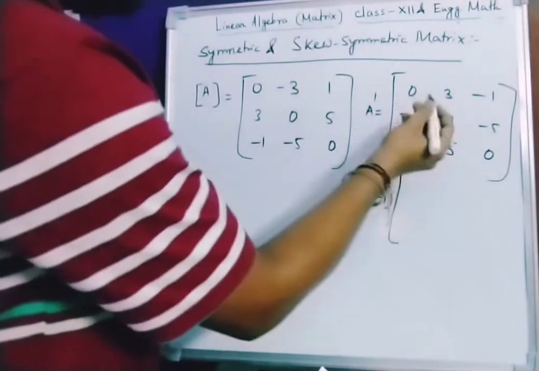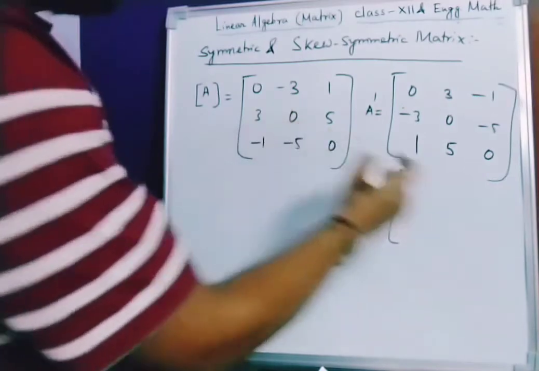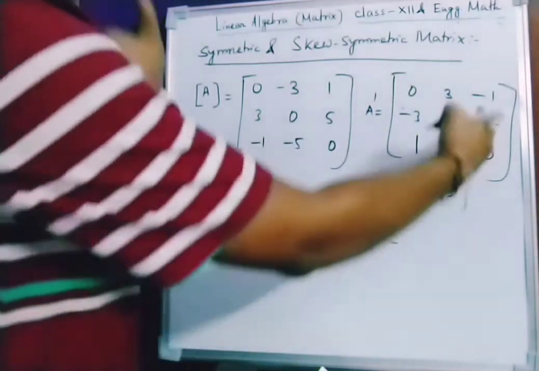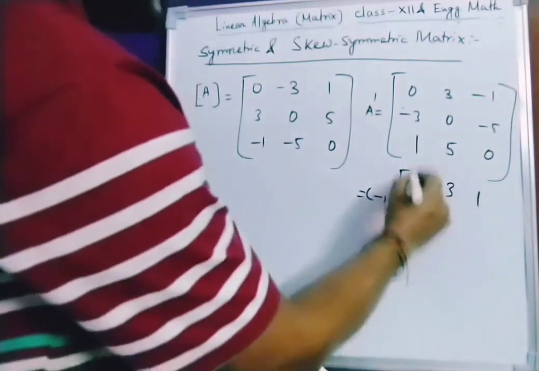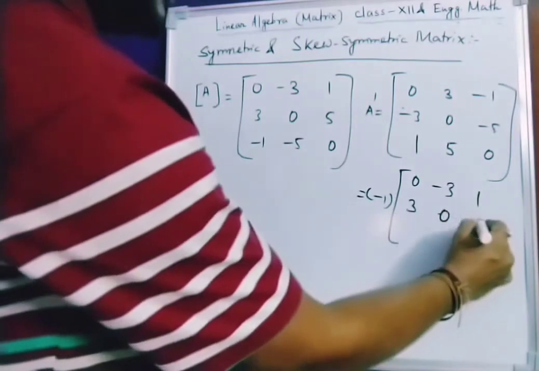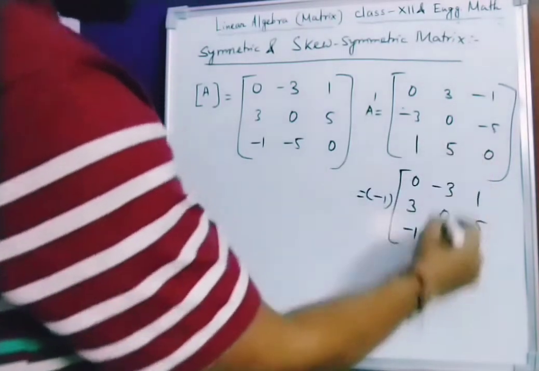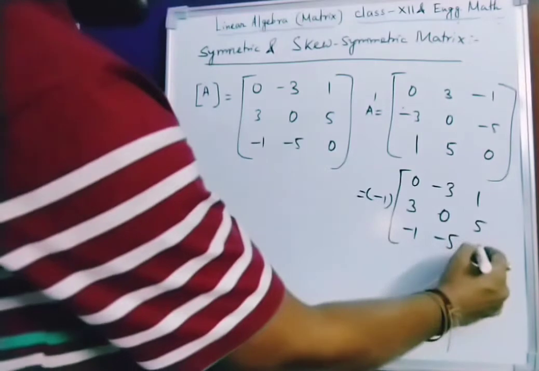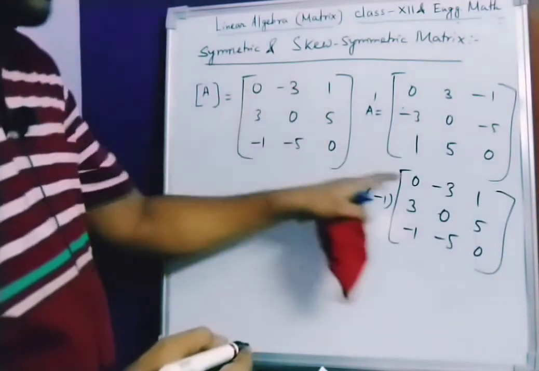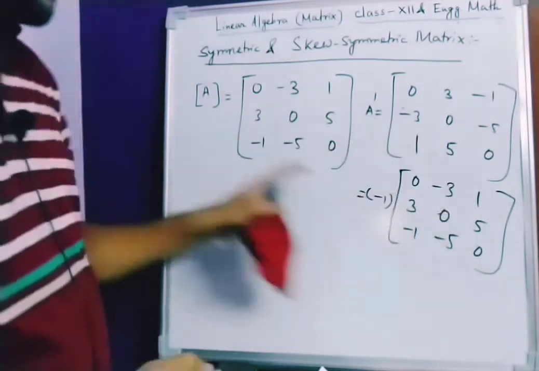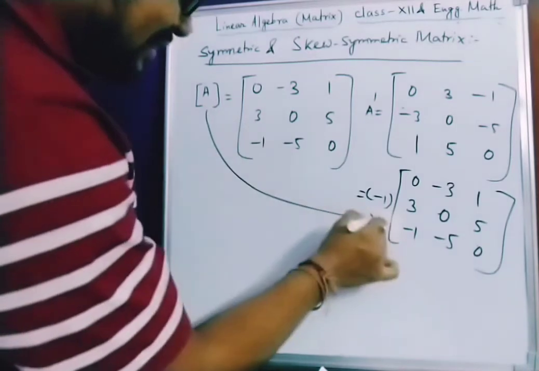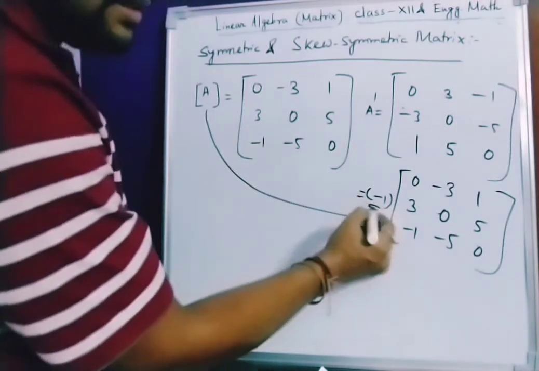If you take the minus out of 0, it will remain 0, no change. If you take the minus out of 3, it becomes minus 3. Taking the minus out of minus 1 gives 1, minus 3 becomes 3, 0 becomes 0, minus 5 becomes 5, 1 becomes minus 1, 5 becomes minus 5, and 0 becomes 0 only. Now you can see the entries 0, minus 3, 1, then 3, 0, 5, then minus 1, minus 5, 0 match A, but there is an extra minus sign.